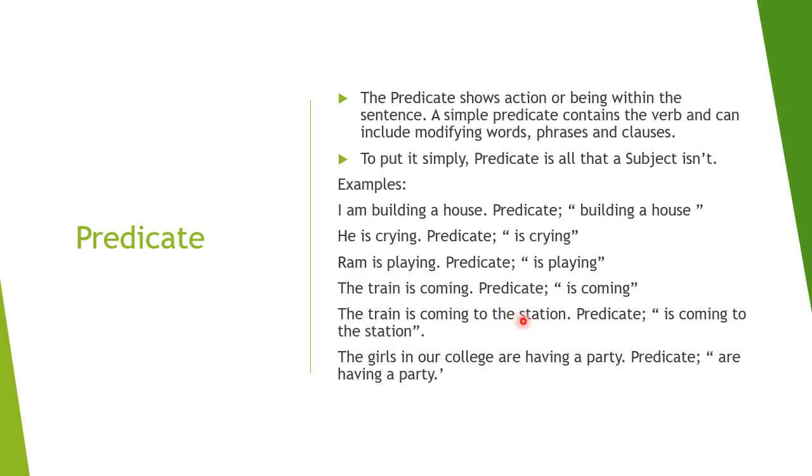The train is coming to the station. So the predicate is coming to the station. The girls in our college are having a party. So the predicate would be are having a party. I hope you've understood it.